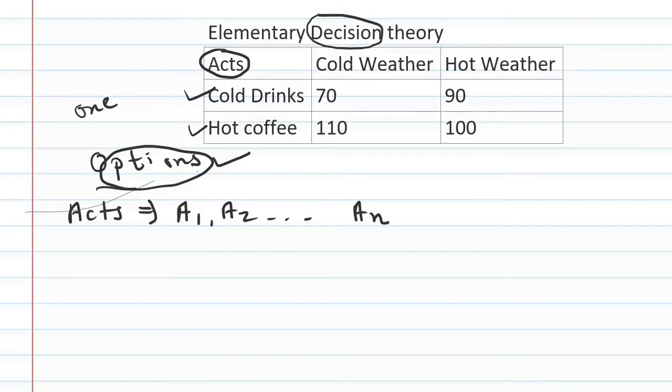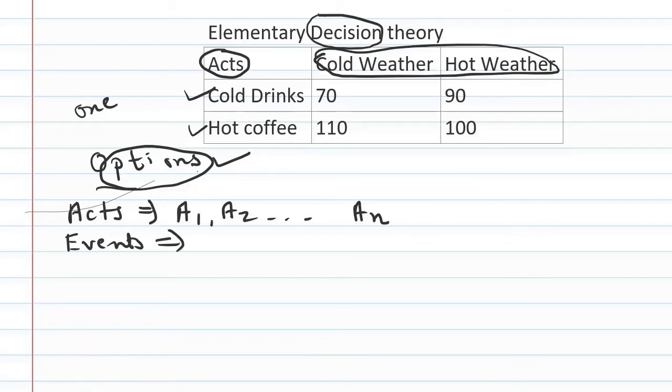If the weather is hot, in that case also I can have different types of profits. So these two things are known as future events, and in statistical decision theory they are known as states of nature.